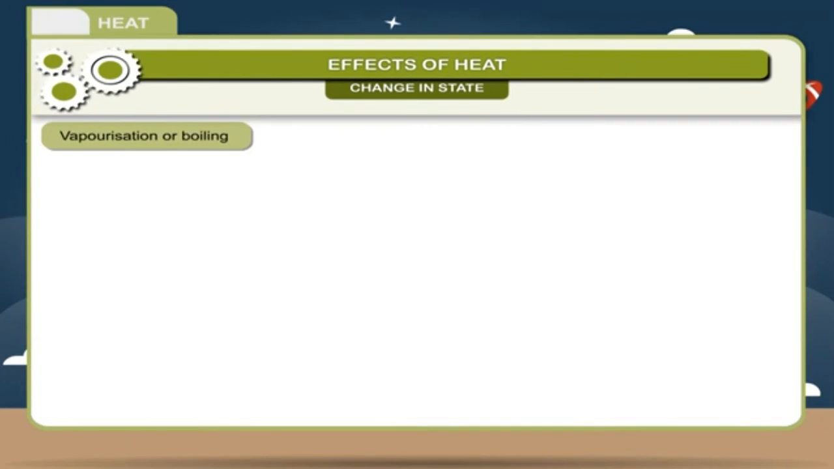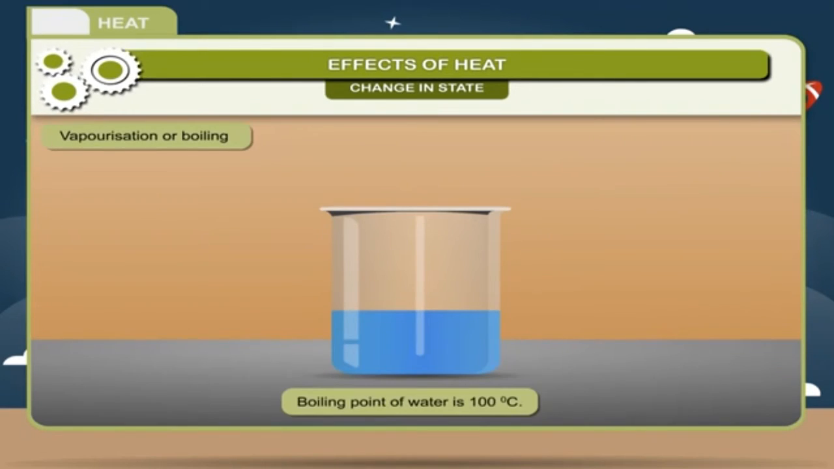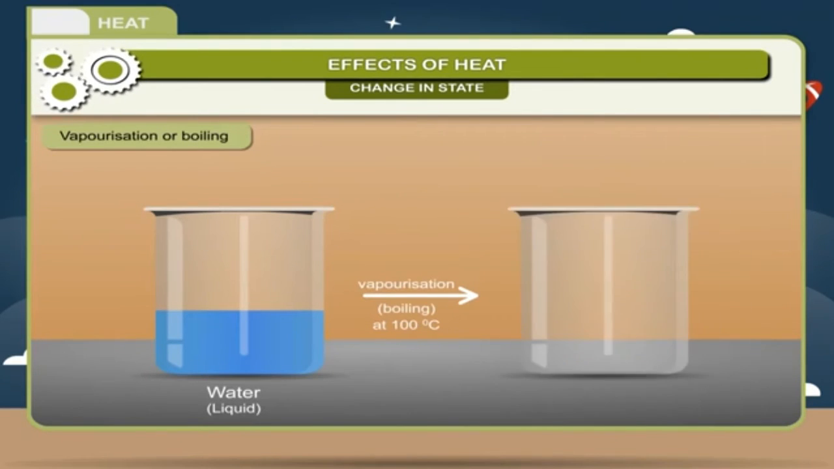Vaporization or boiling. Vaporization or boiling is the process in which a liquid changes into gaseous state at constant temperature by absorbing heat energy. That constant temperature is called boiling point, which is different for different liquids. For example, the boiling point of water is 100 degrees Celsius. Water, liquid, vaporization, boiling at 100 degrees Celsius gives rise to steam, gas.